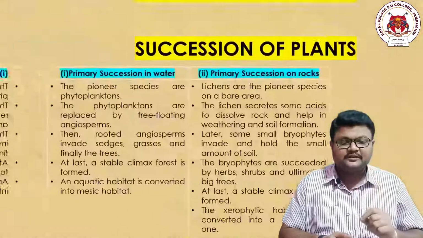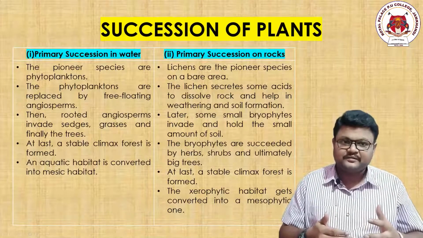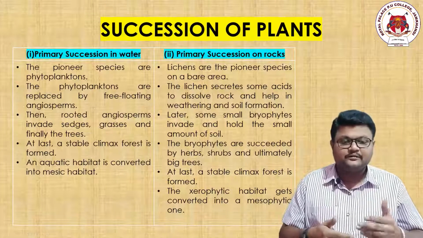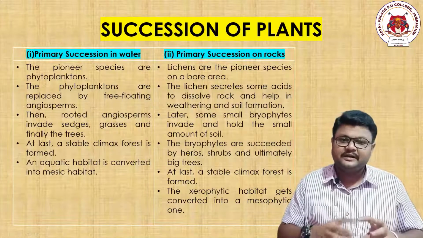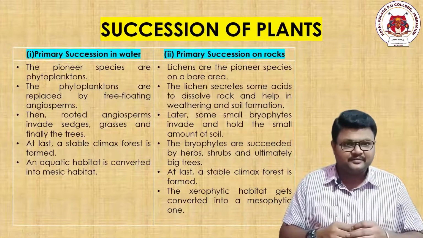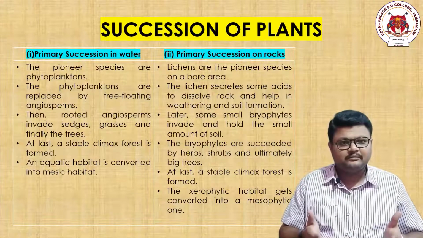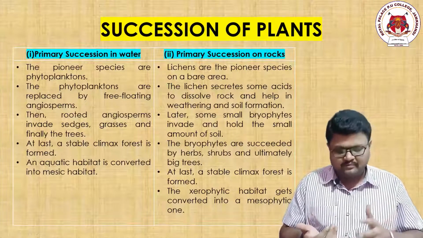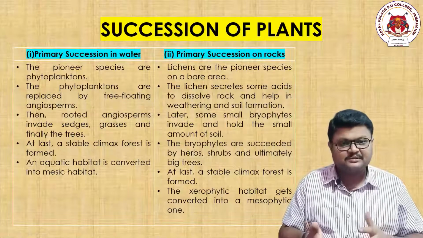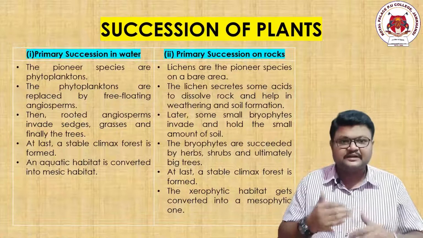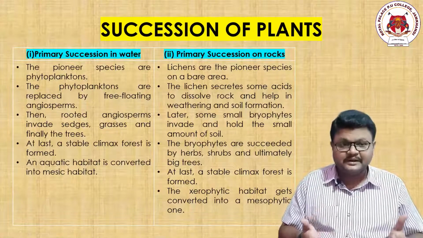Going to the next point of this explanation, these phytoplanktons, with respect to their growth, improvement and advancement, are replaced by other organisms. They are also floating organisms, and these may belong to the group of bryophytes, gymnosperms, angiosperms, etc. It is a gradual, sequential, predictable increase.